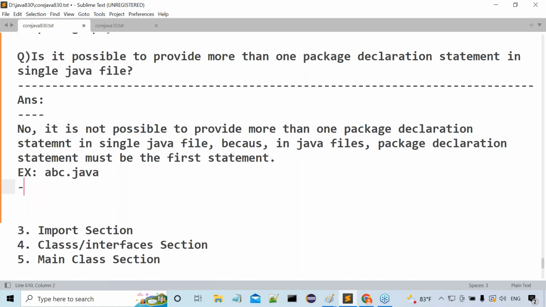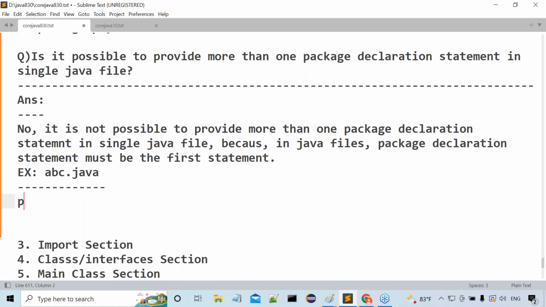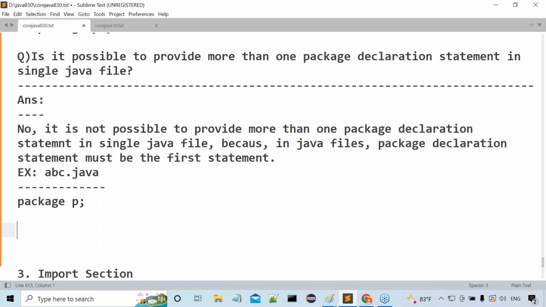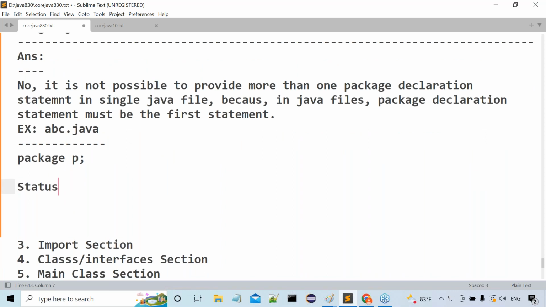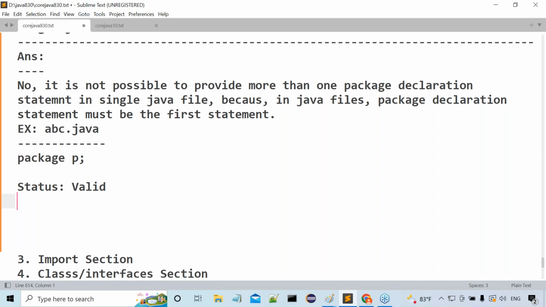What's my file name? abc.java. Inside this abc.java, I am specifying package P; that's okay. How many package declaration statements did I provide? Only one package declaration statement. So what is the status, valid or invalid? Valid.